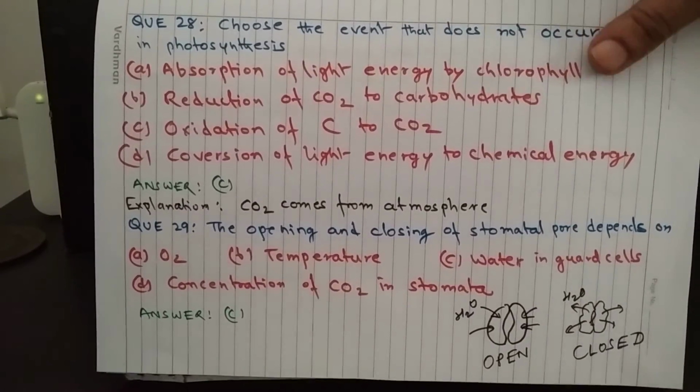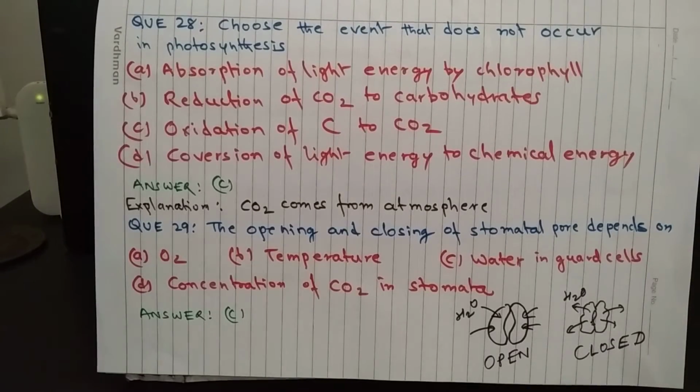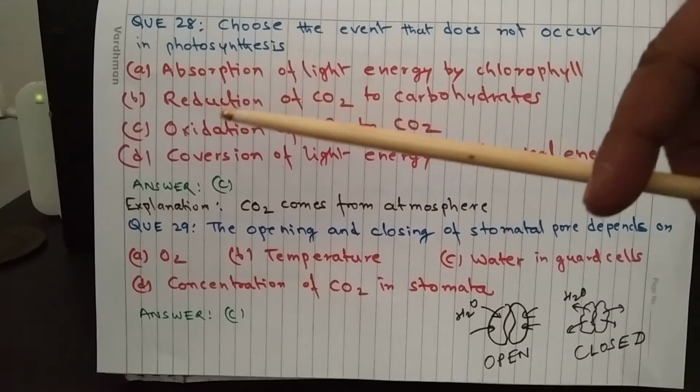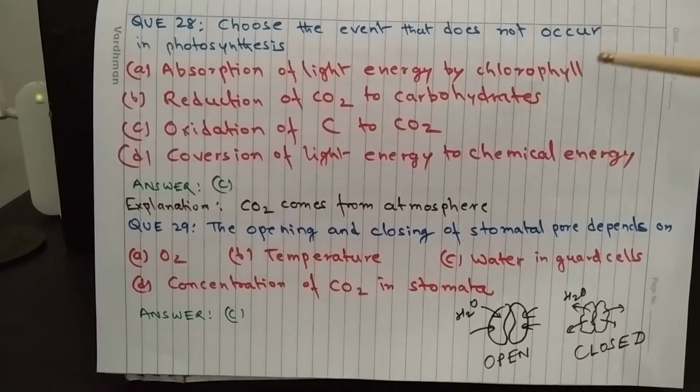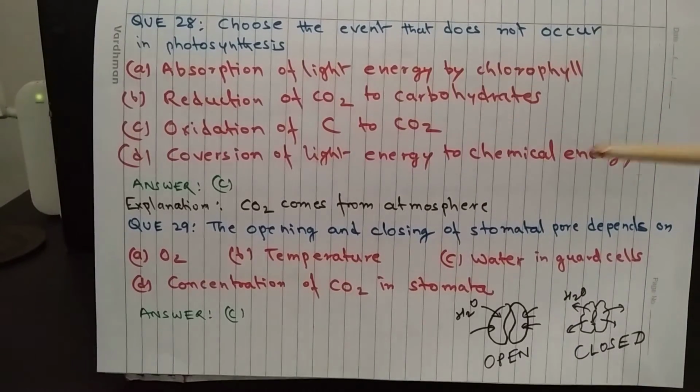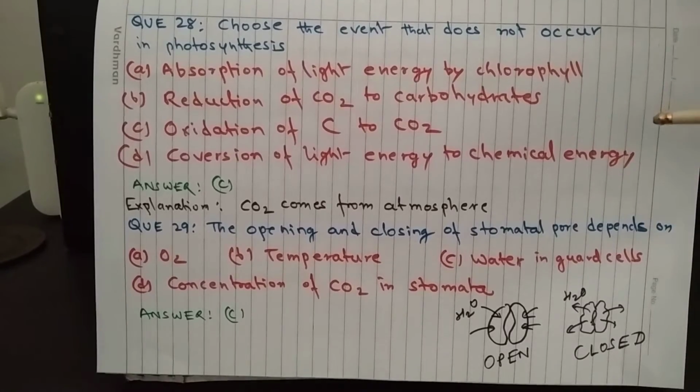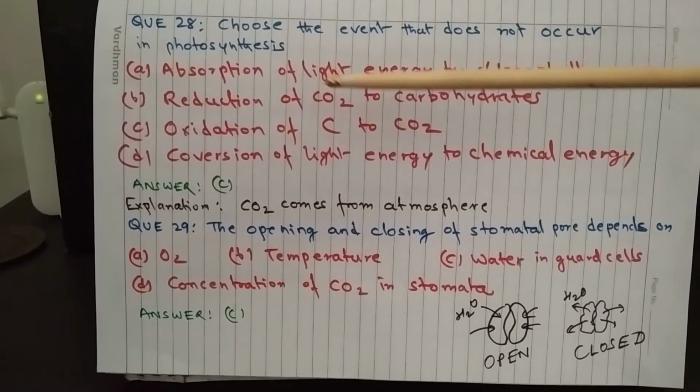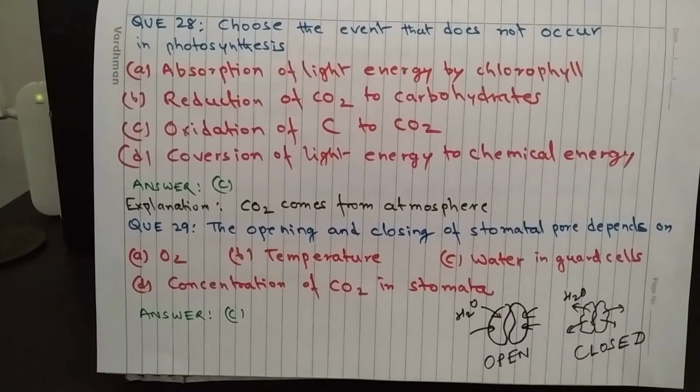Question 28. Choose the event that does not occur in photosynthesis. A. Absorption of light energy by chlorophyll. B. Reduction of carbon dioxide to carbohydrates. C. Oxidation of carbon to carbon dioxide. And D. Conversion of light energy to chemical energy. And the answer is C. Oxidation of carbon to carbon dioxide. Carbon dioxide is a raw material for photosynthesis. It comes from outside rather than being made during photosynthesis. So this is the incorrect statement.